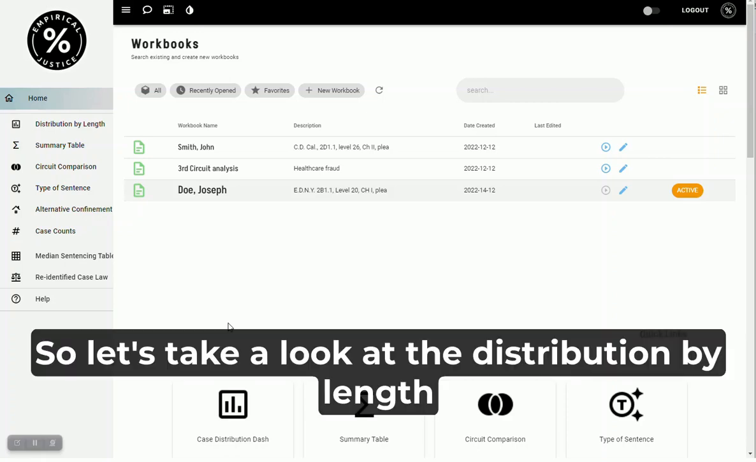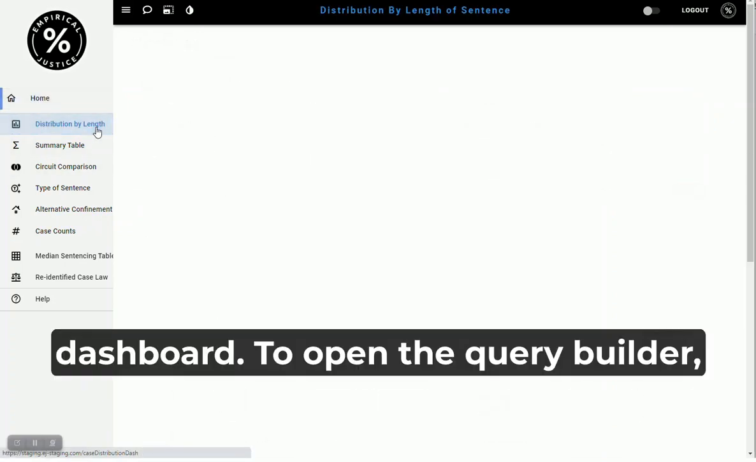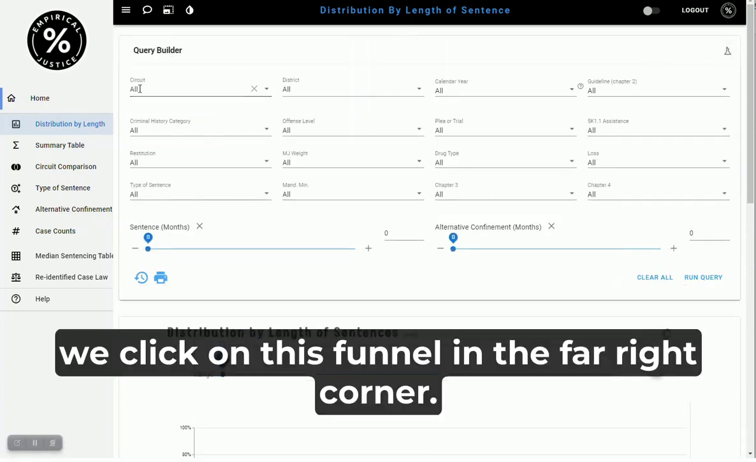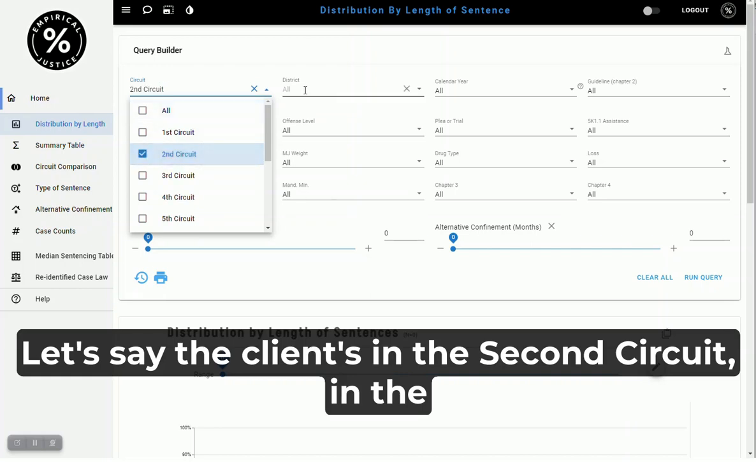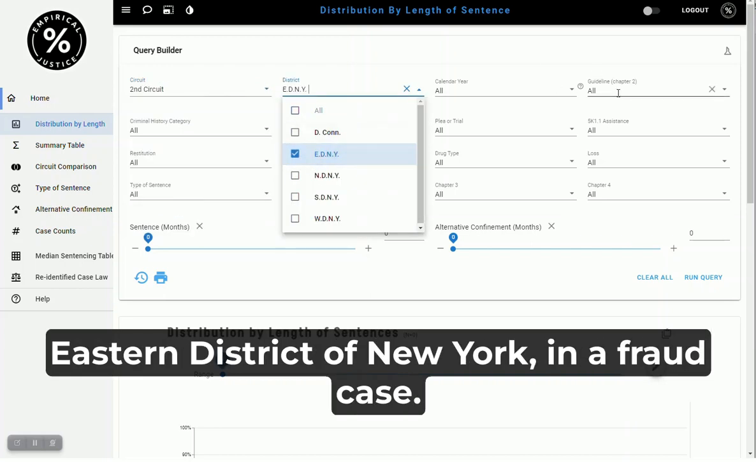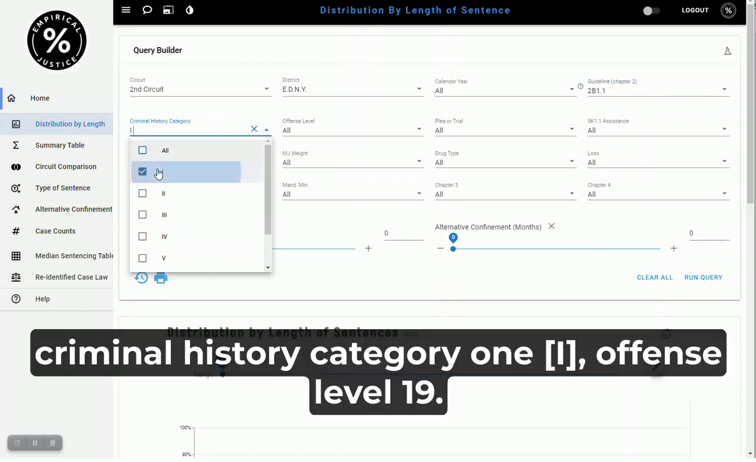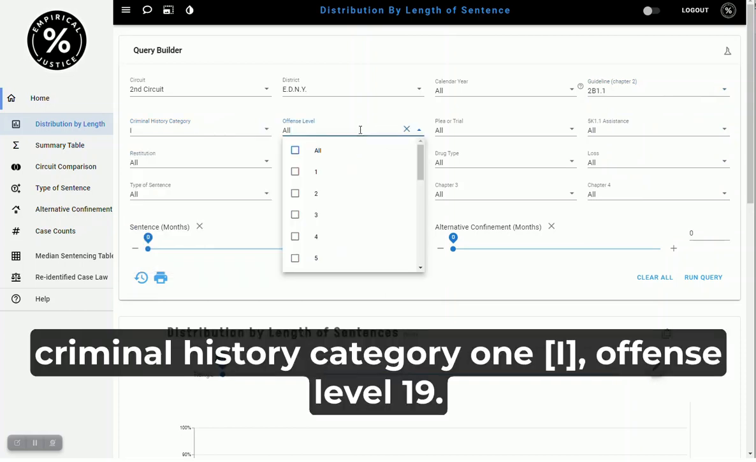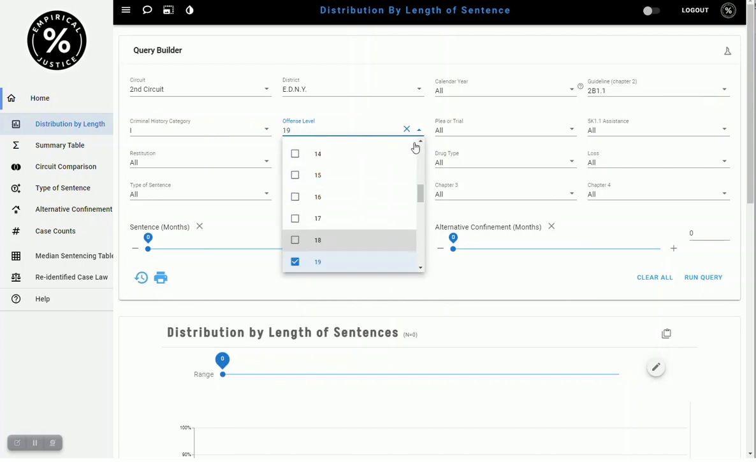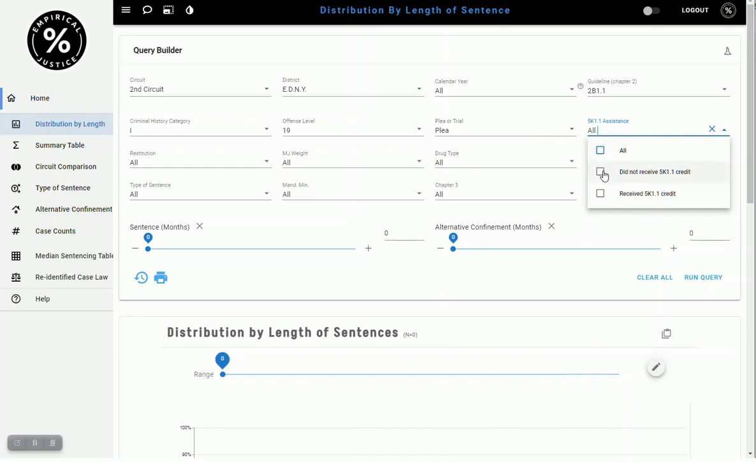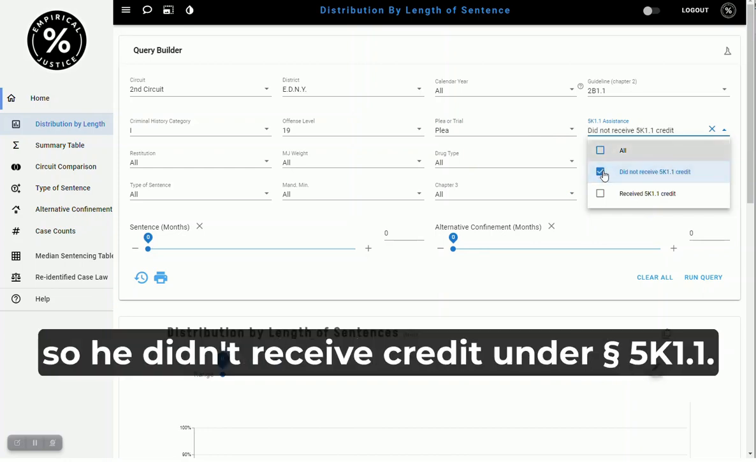So let's take a look at the distribution by length dashboard. To open the query builder, we click on this funnel in the far right corner. And let's say the client's in the Second Circuit in the Eastern District of New York in a fraud case. So we'll take the standard guideline, 2B1.1, criminal history 1, offense level 19. And it's a guilty plea, and the client isn't a cooperator, so he didn't receive credit for 5K1.1.